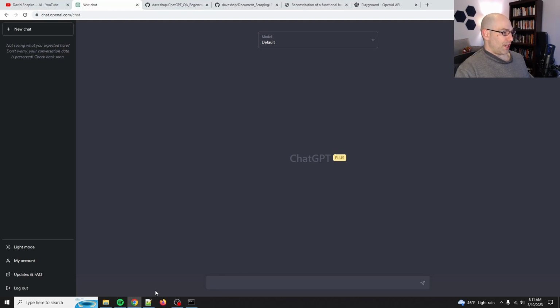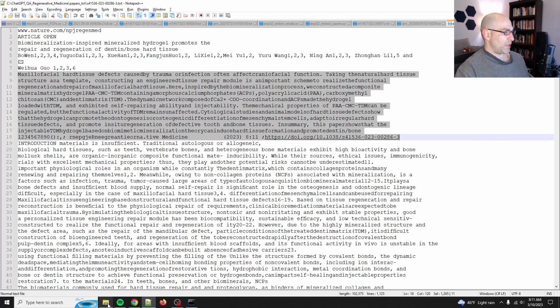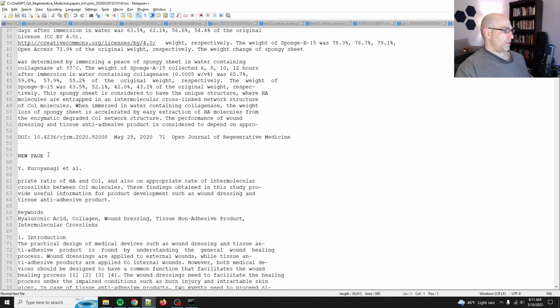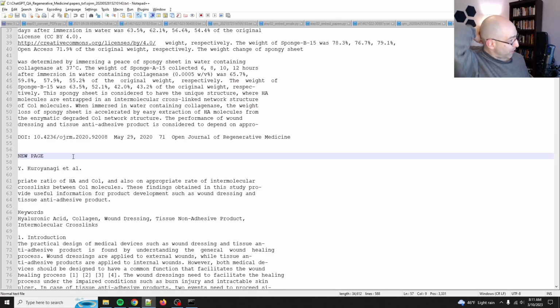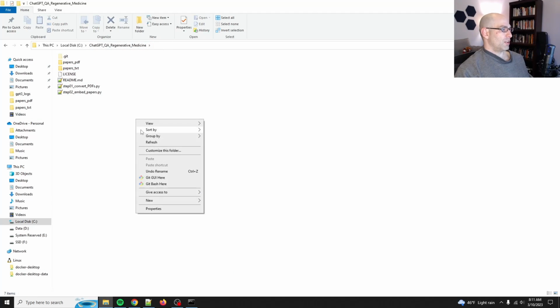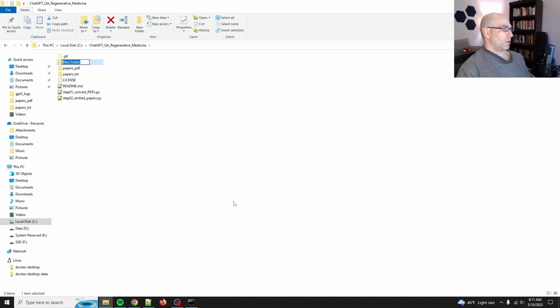So now let's come over here, and what we're going to do is we need to convert these text files into something that's usable. One of the advantages of having new page right here is that we can open it and then split it into individual pages again that are text. So what we're going to do is we're going to have a folder called